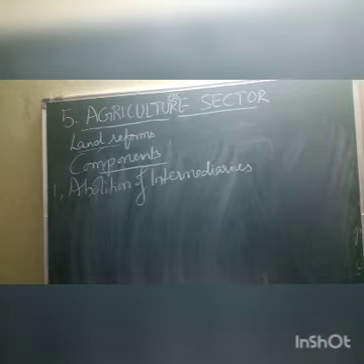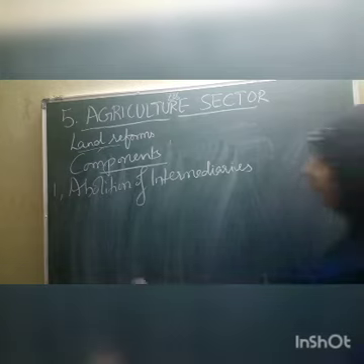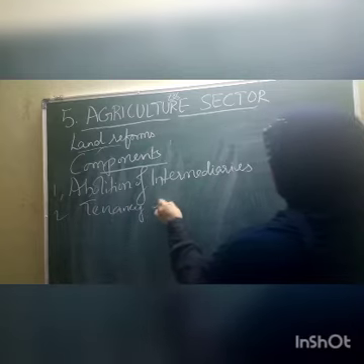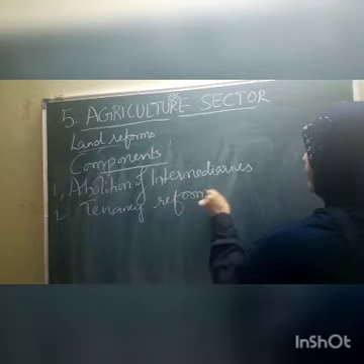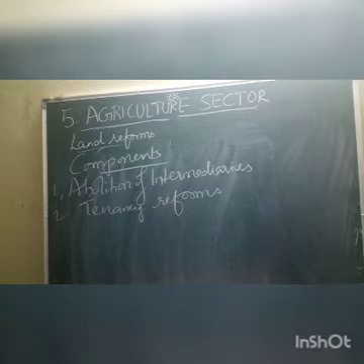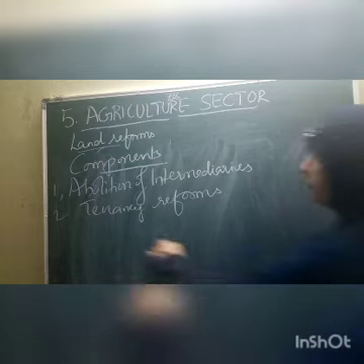Second one, that is tenancy reforms. The third one is ceilings on land holdings.